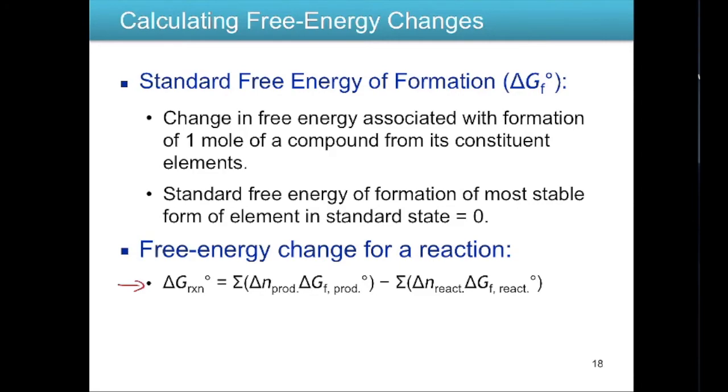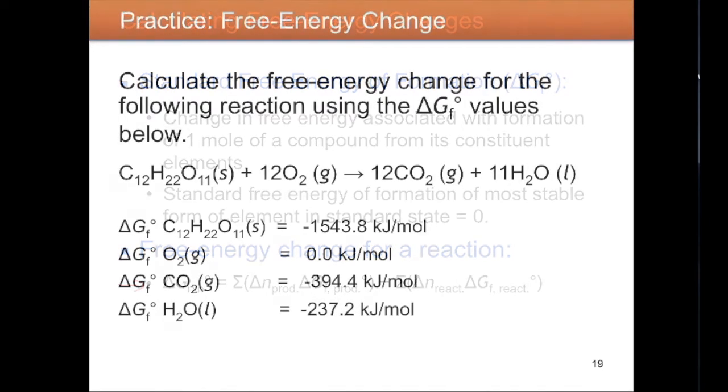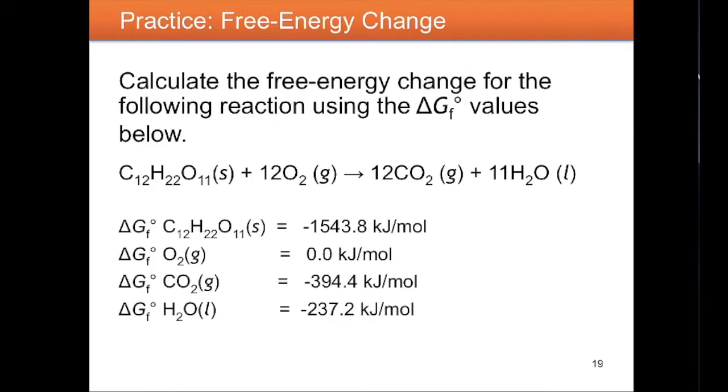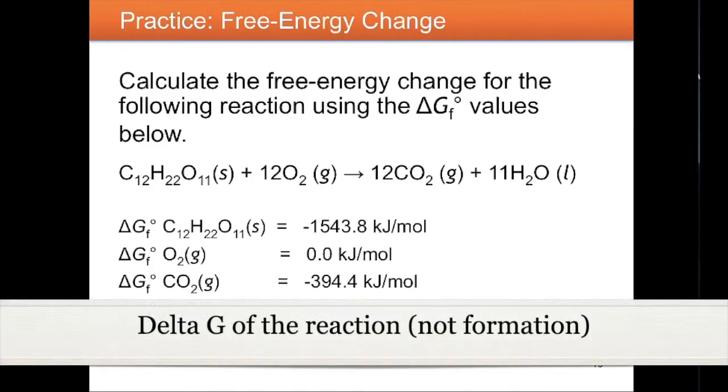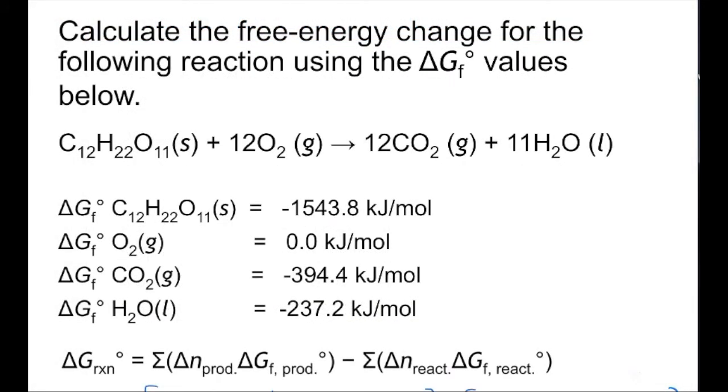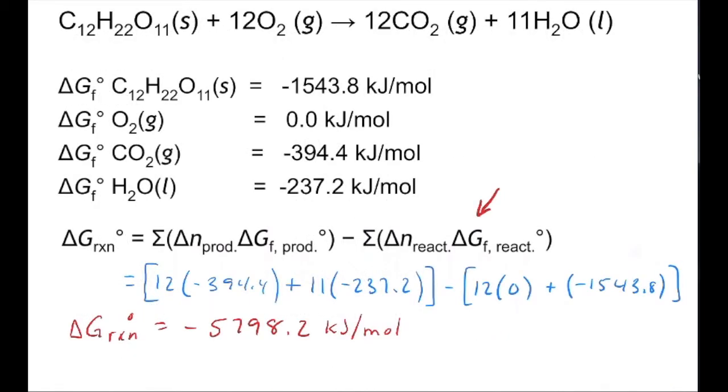The only difference is, in this case, we're using standard free energies of formation, or delta G formations. So let's do a quick calculation and try to determine the delta G of formation for the reaction below using the information that we're given. Since we're calculating the delta G of reaction, we know we need to use this equation down here. Now all we have to do is plug in the values that were given to solve for delta G of reaction. If we plug in the numbers and solve, we get a number of minus 5,798.2 kilojoules per mole.